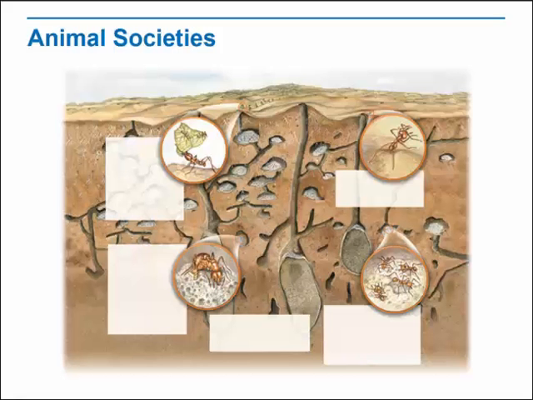Members of a society are often related to one another. Elephant herds, for example, consist of mothers, aunts, and their offspring. Males are kicked out when they reach puberty. The theory of kin selection holds that helping relatives can improve an individual's evolutionary fitness because related individuals share a large proportion of their genes. Helping a relative survive, therefore, increases the chances that the genes an individual shares with that relative will be passed